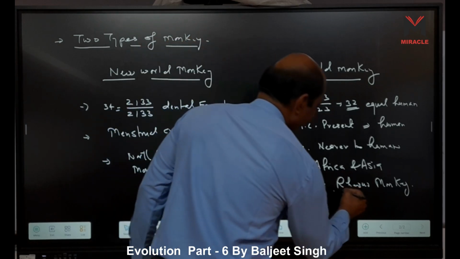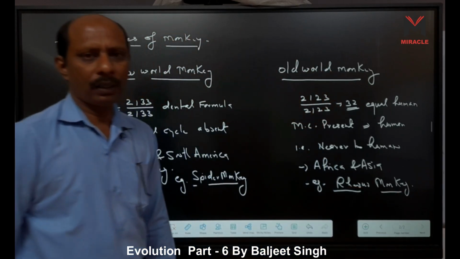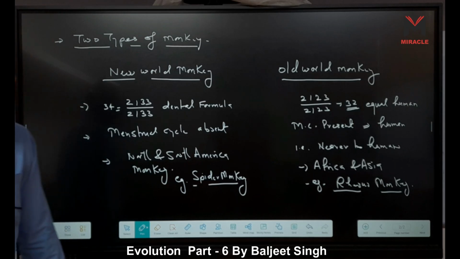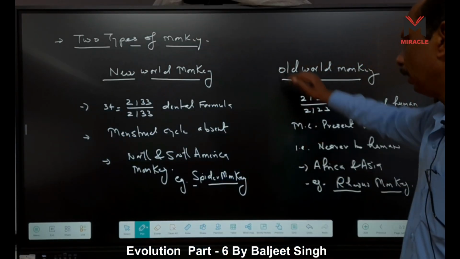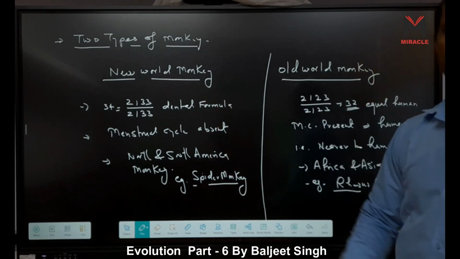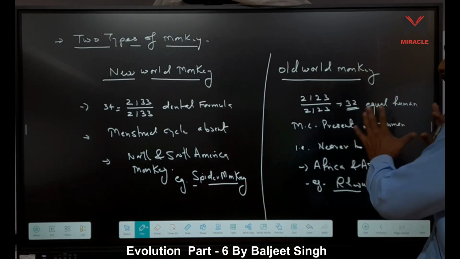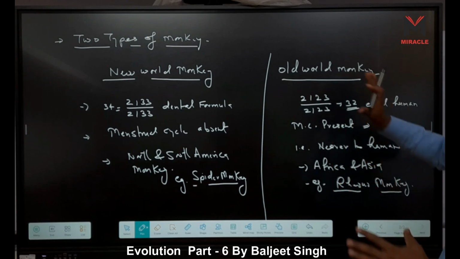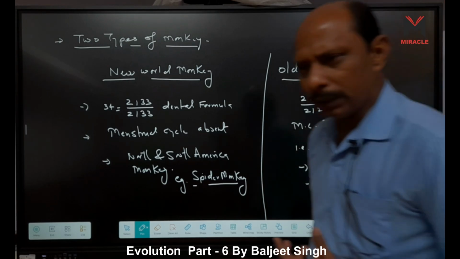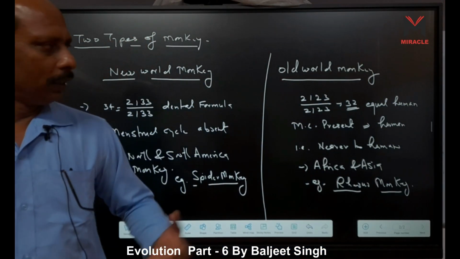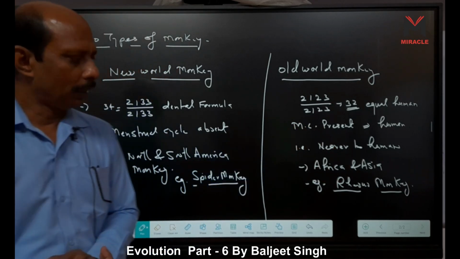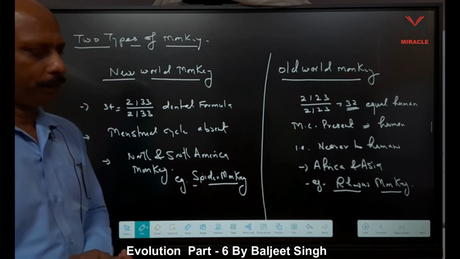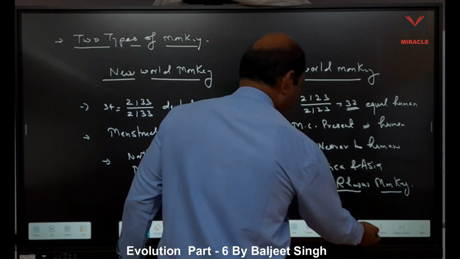And you know, the RH factor comes from this monkey's blood group. So we understand that old world monkeys are nearer than new world monkey. That means old world monkeys are nearer to us, and their evolution is also parallel to human.